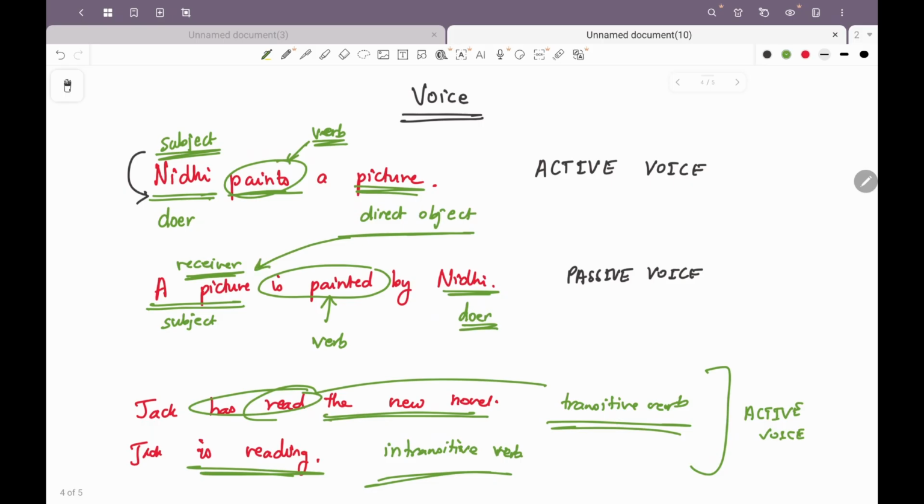Second thing is, the subject of the verb in the active voice may become the object or the prepositional phrase beginning with by. For example, in this case, जो subject था active voice का, वो क्या हो गया? Object हो गया of the passive voice, and you will use by. In most cases, you will use by. It may also be omitted. For example, a picture is painted is also a complete sentence, right? A picture is painted is a complete sentence, but we are adding by Nidhi because we have that extra detail. Why should we miss that detail, right?